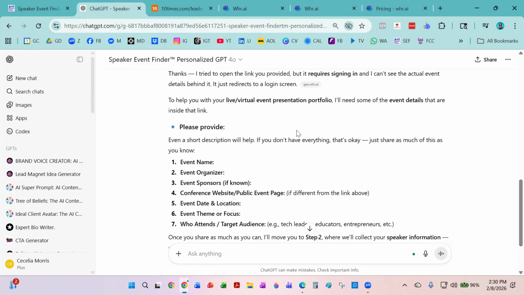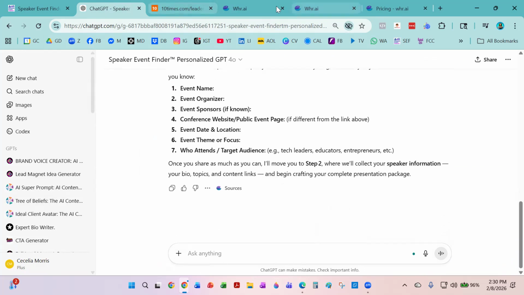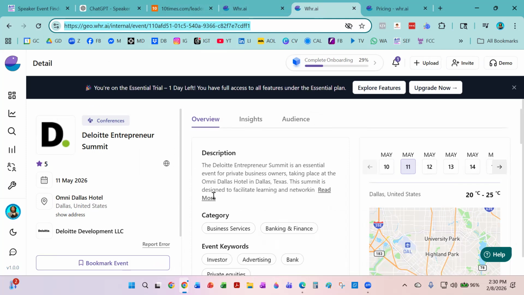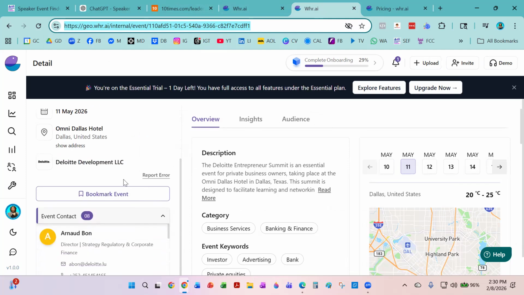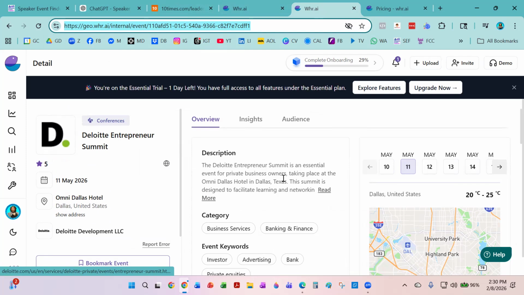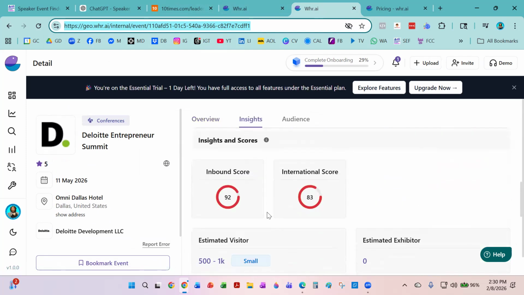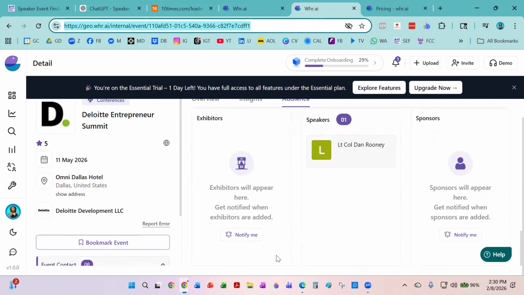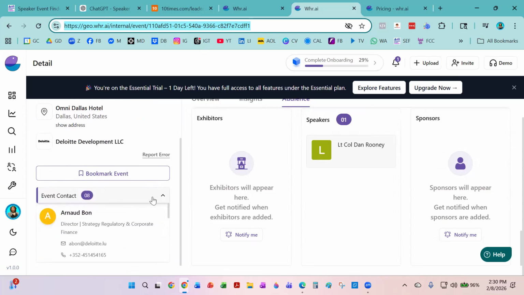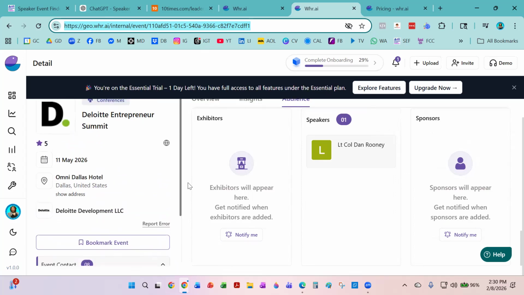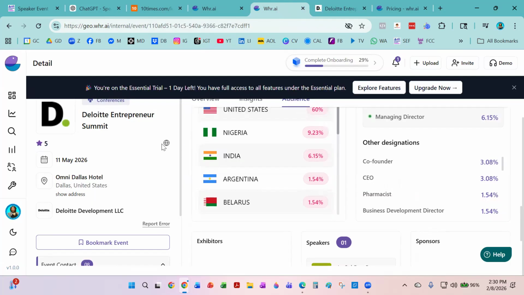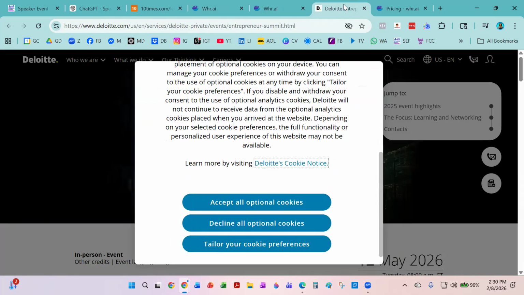All right, so for this one, it's going to be a little bit more extra work, only because, again, it's not inside of our software. So let's see how we can find out more information on this event. To get the actual link to the event, again, this is new for them, so let me see here. We don't want to bookmark this event because it's inside of the software. So if I click here, there we go. So if you see what I did, I clicked the little world symbol right there.